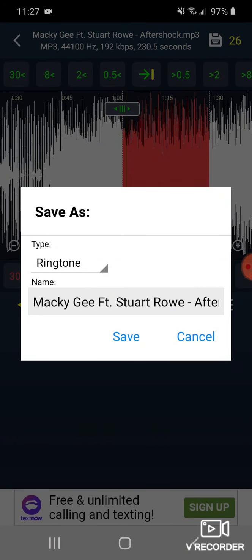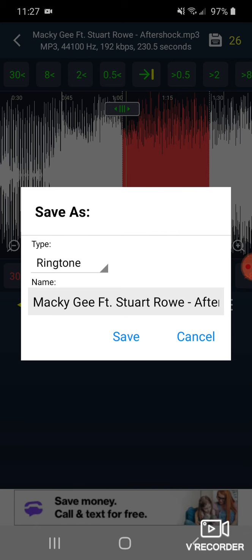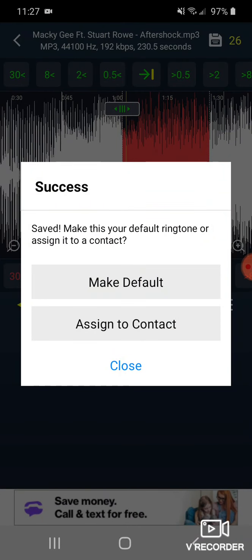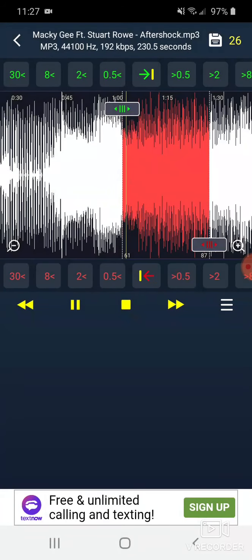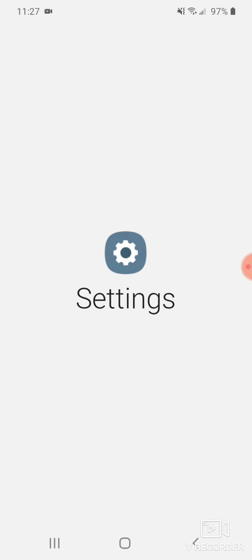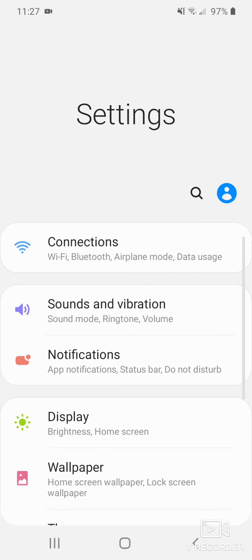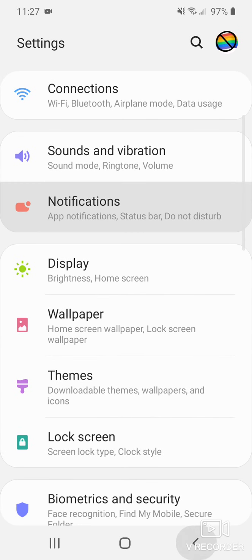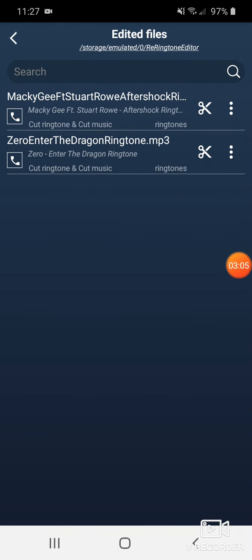You have to press the thing on the top right, the SIM card with 26, and you're going to save. And then you can make default, or you could assign it to a contact. I'm gonna just press make default. For some reason it doesn't work, so you're gonna need to go to your settings, and then you're gonna need to find it in your ringtone somewhere.